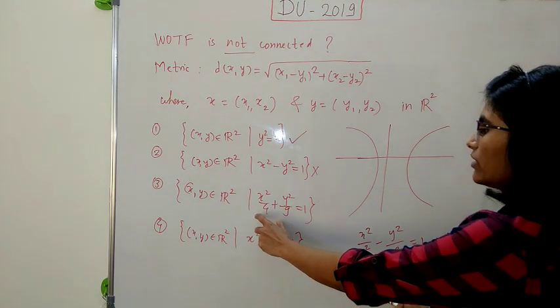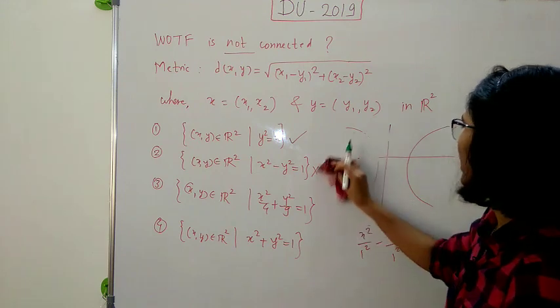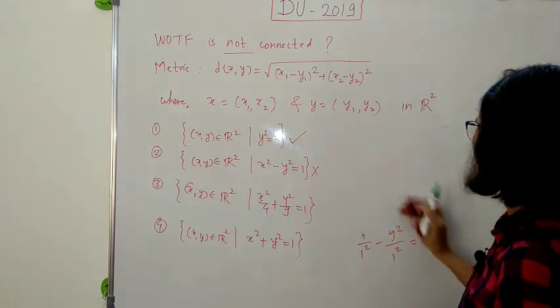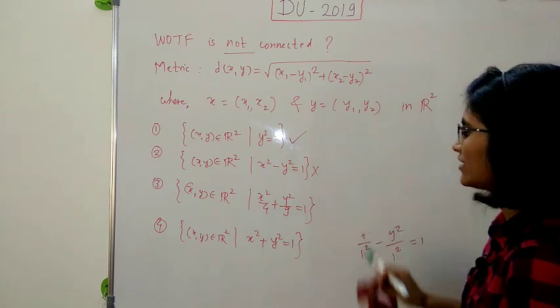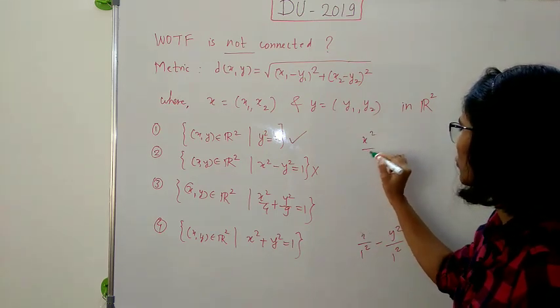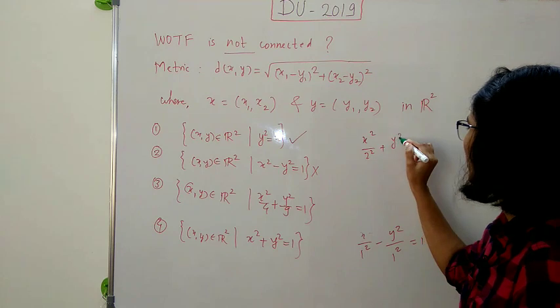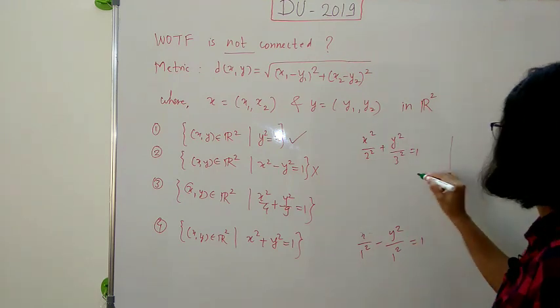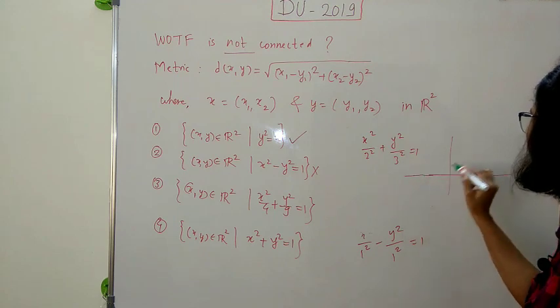Now third is x square by 4 plus y square by 9 is equal to 1. Now this is an equation of an ellipse, because we can write this as x square by 2 square plus y square by 3 square is equal to 1, right? So this ellipse is just like this.